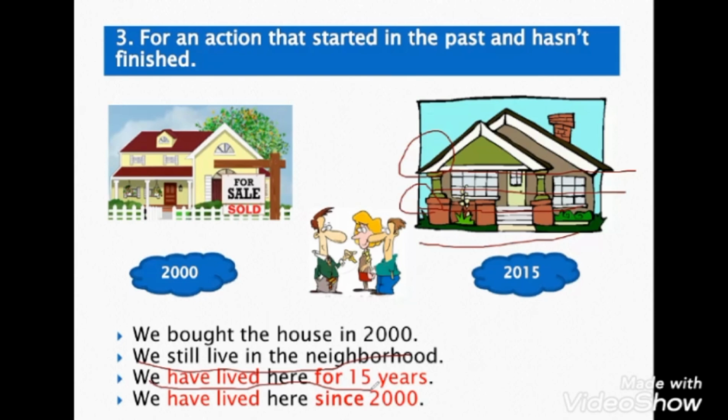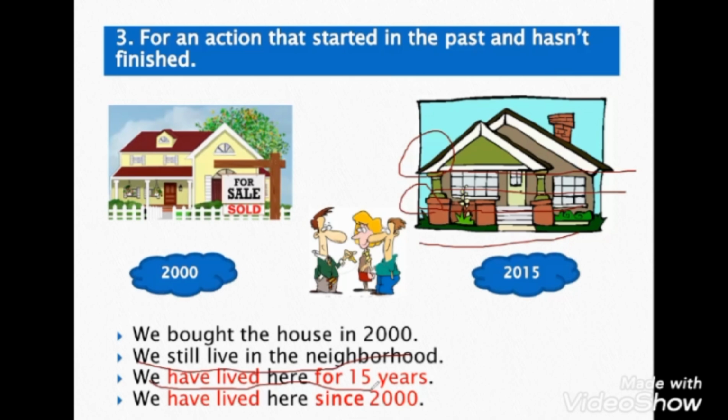They bought the house already. And they live in this house until this time, they still live here. They started something in the past, they started living in it, and until this moment they are still continuing in this house. So this is something that started in the past and hasn't finished. None of them has left the house. They are all still in the house.